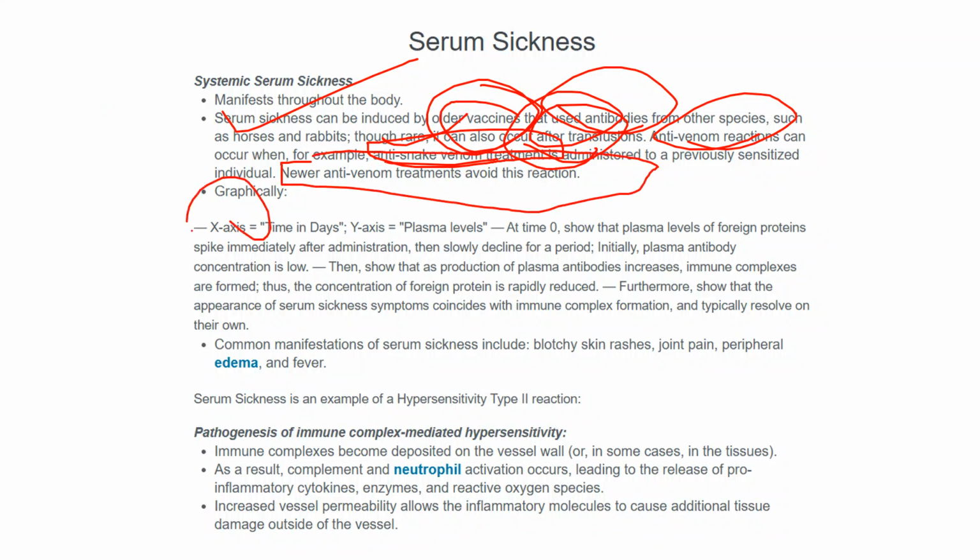So at time zero, there is a zero plasma level. But with time, slowly, the plasma concentration is very low, and they form these complexes. These complexes go and act as a foreign material, so other cells come and attack them, and they cause rashes, fever, joint pain, and all those. So these all come under type 3 hypersensitivity. So it is type 3, not type 2. Right, so this is wrong.